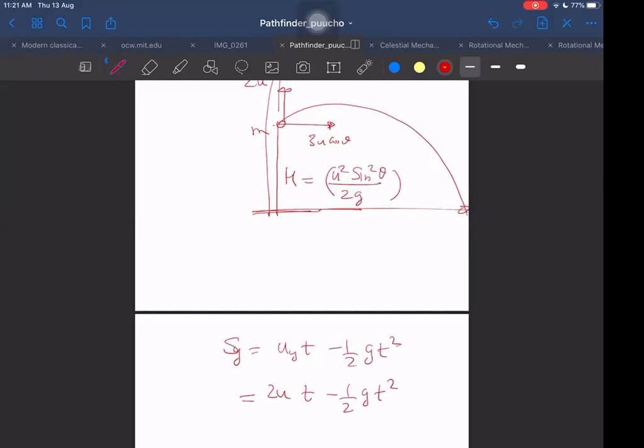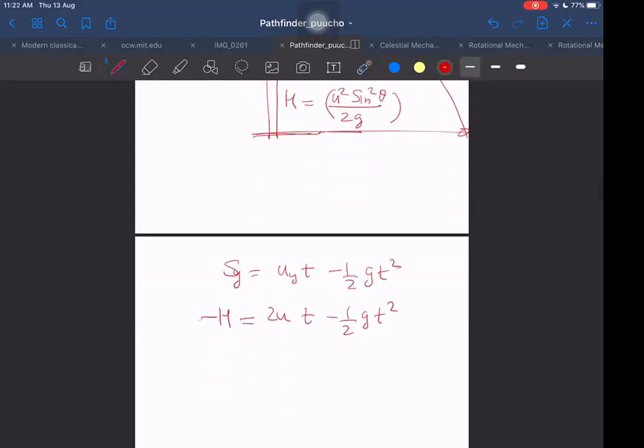And the displacement along y will be what? From this point to this point it goes down by h, so vertically the displacement is minus h. So we get the time from here. It will be a little complicated because it is a quadratic equation, but we can solve it using the formula minus b plus minus root of b square minus 4ac divided by 2a.